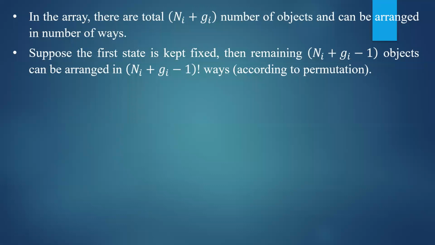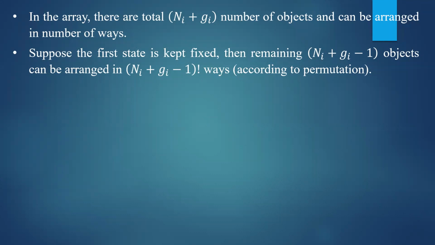Very simple case I will take. 3 objects are there. Let us take, they are distributed in different ways. How many number of ways are there to arrange these 3 objects? That is equal to 3 factorial. 3 factorial is 3 into 2 into 1, that is 6. In 6 number of ways you can arrange them. Okay. And if you consider the particles as identical particles, then you have to exclude some of the arrangements.